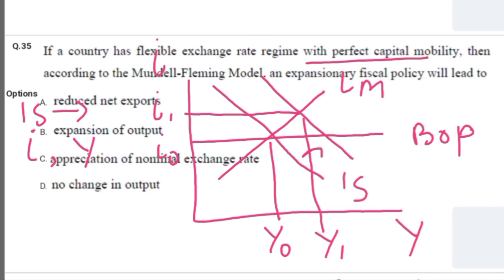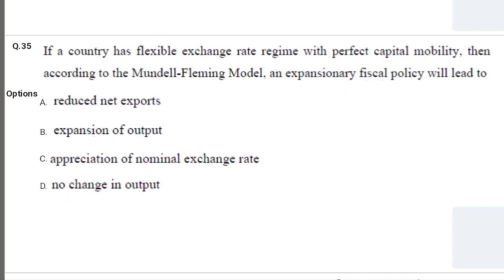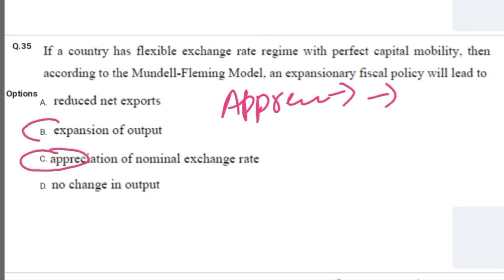That means the domestic interest rate would be greater than the international interest rate. This will lead to capital inflow. With capital inflow, we would have a balance of payment surplus. Balance of payment surplus will lead to the appreciation of the currency. So option C is correct, and expansion of output would also be correct, but the final